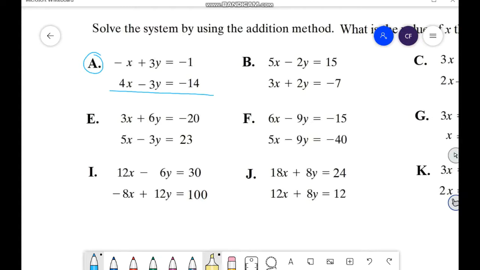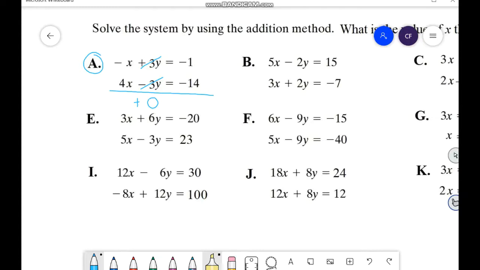And the third step, the most important step, is to multiply by a number to make sure that you're going to eliminate one of the variables. And here we don't need to multiply because we're going to eliminate positive 3y with negative 3y. We eliminate y. Okay? So try letter A. Find the x for letter A. And another hint, for all the questions here, you have to find x. So the best procedure is going to be to eliminate y.